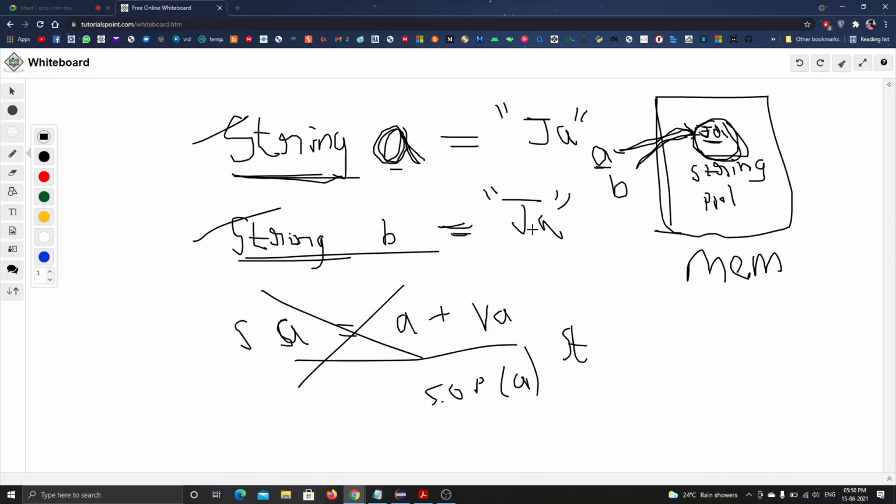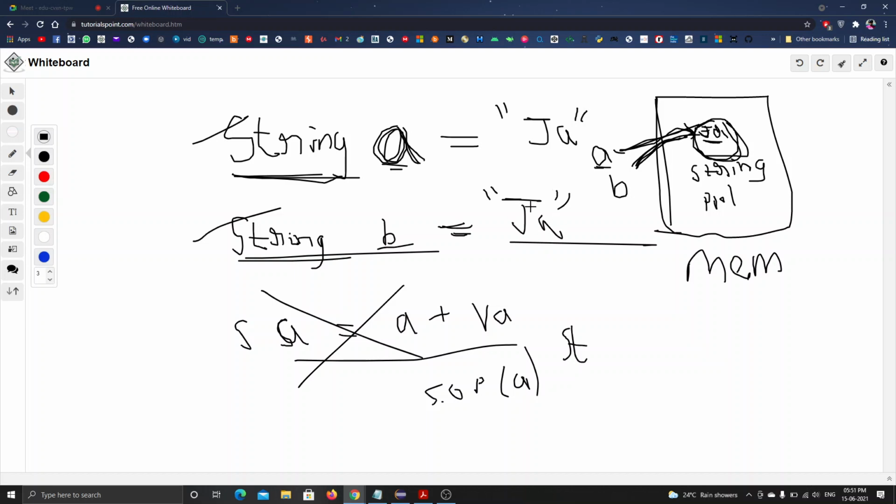So when I include ja again into the b variable, this ja is referring again to the a string directly. Okay, it doesn't create any other memory location to store this ja again. It directly points to the original a. So now the b variable is referring to the a.